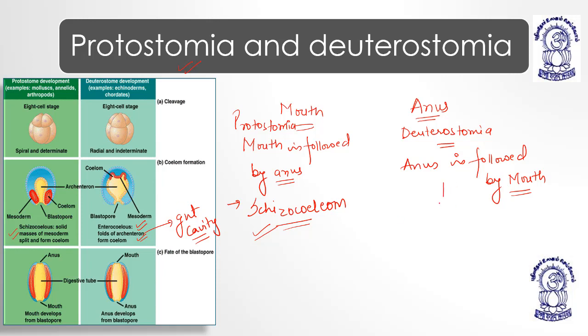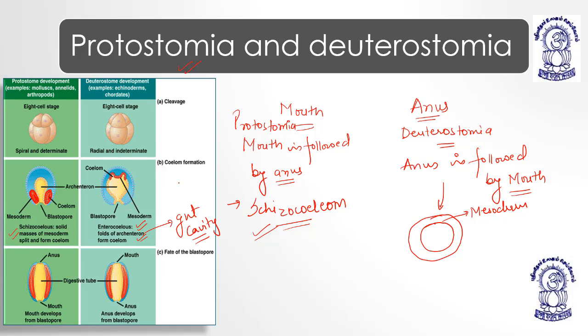So in the case of deuterostomes, like us, we belong to the category of deuterostomes, in which the coelom is formed and lined by mesoderm. This is the coelomic cavity. In schizocoely, the mesoderm gets split and converted into coelom. So you can see the coelom in between.